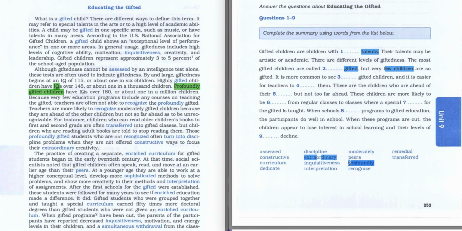Let's highlight it here, so as not to use it for the second time and not get confused. Let's go further. It's more common to see gifted children, and it is easier for teachers to them. So it's common to see, exactly. Here our keyword is about gifted children again.